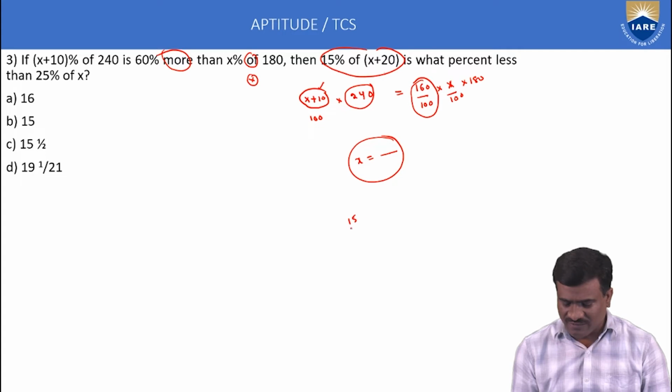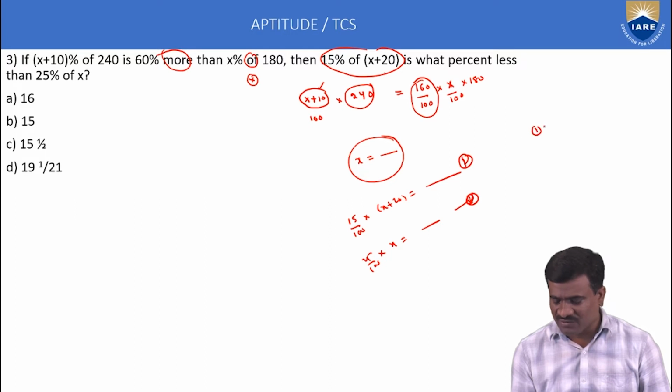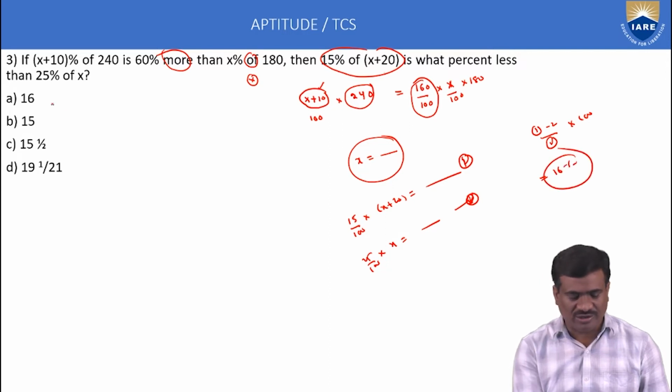Next, the statement 15 percentage of x plus 20. Calculate the second: 15 by 100 into x plus 20. Second, 25 percentage, 25 by 100 into x. This is equation number 2, and the earlier one is equation number 1. The next, equation 1 minus 2 divided by 2 into 100 is equal to 16 percentage only.